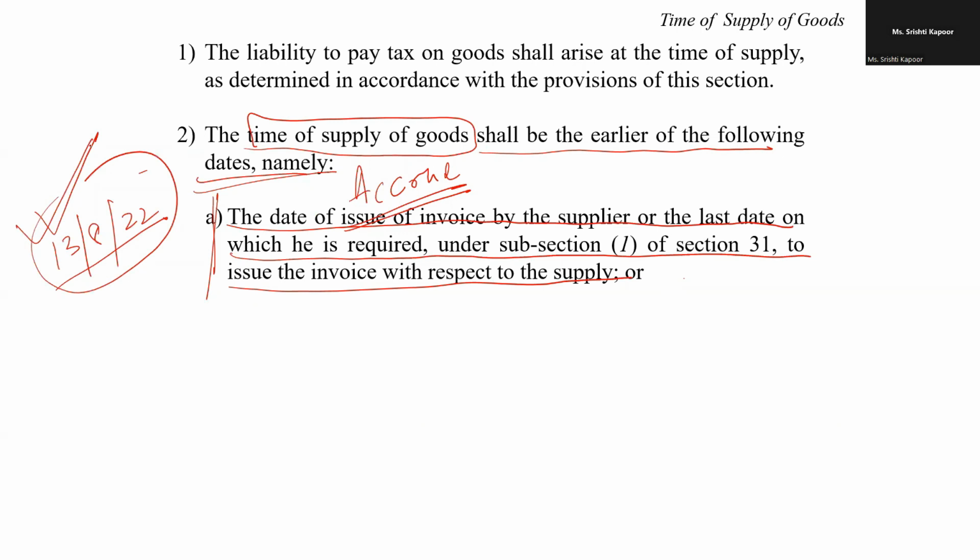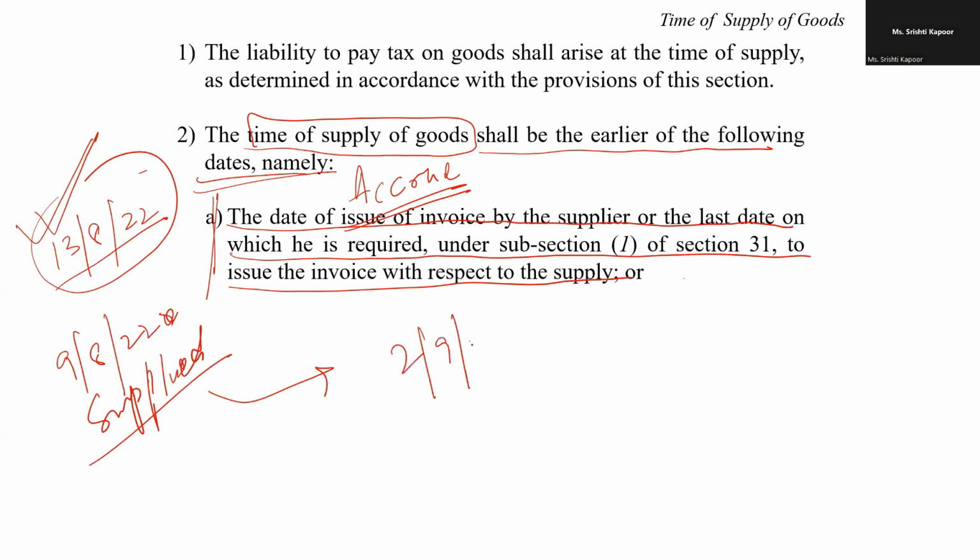But say, for example, if my liability to pay the GST accrues on the date of invoice, somebody will say, okay, let me cheat the government. Even if I supplied the goods on the 9th of August, deliberately I raise the invoice on, for example, the 2nd of September.